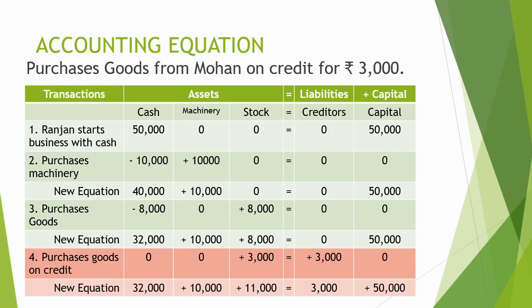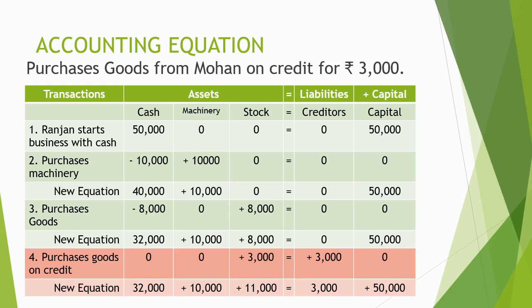In this manner we get the new accounting equation: cash rupees 32,000 plus machinery rupees 10,000 plus stock rupees 11,000, and the total of these three assets is equal to creditors rupees 3,000 and capital rupees 50,000. It can be observed that we always maintain the equality between assets and the total of liabilities and capital. In this manner, each and every transaction affects assets, liabilities and capital.